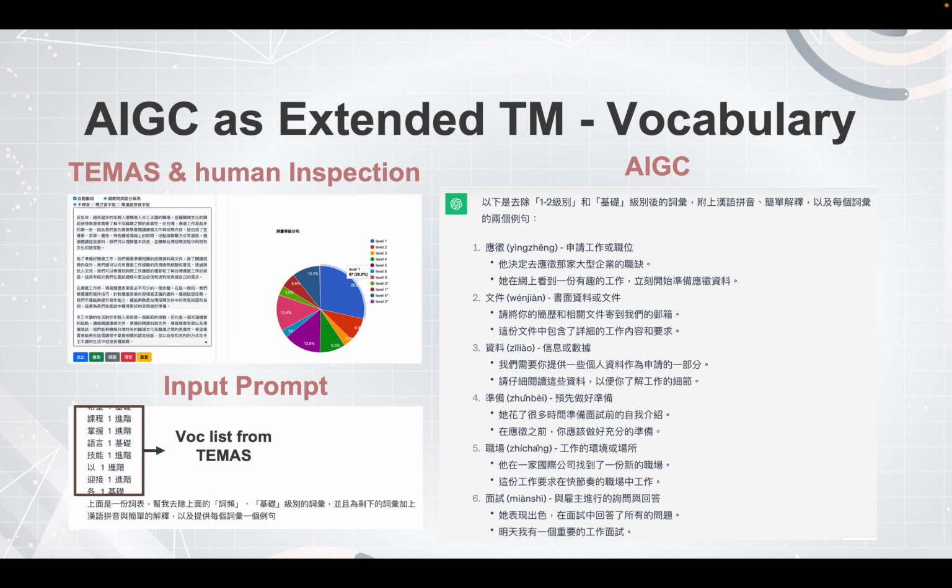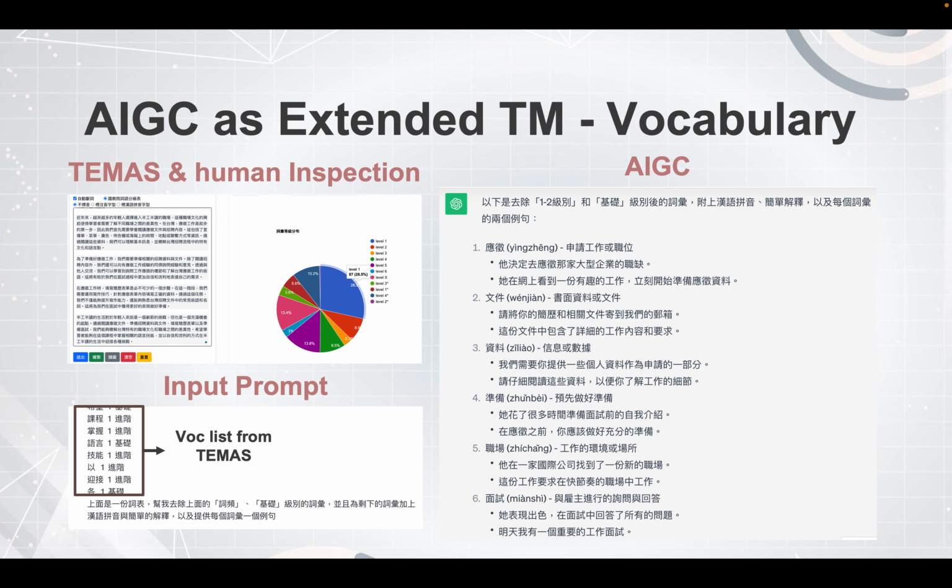Therefore, I will use the TEMAS to examine whether the proficiency level fits, and I will also use my own human inspection to make sure that all the details, the generic article itself, fit the authentic world. After the inspection is done, the system will give a list of vocabulary.